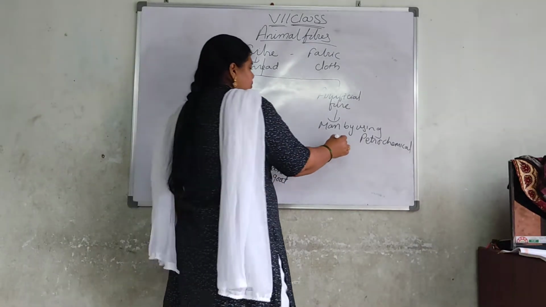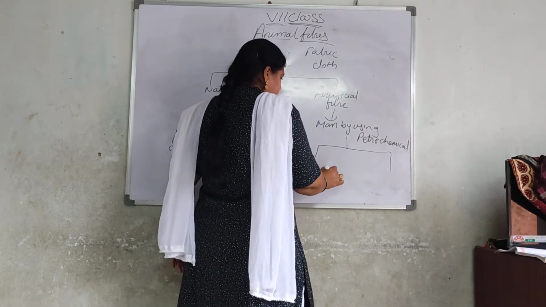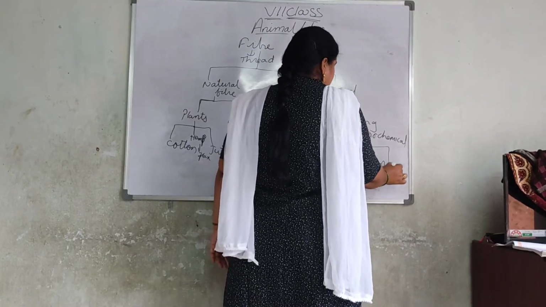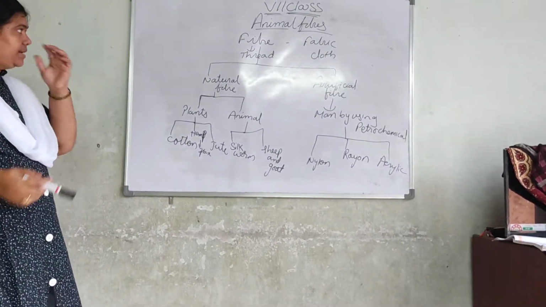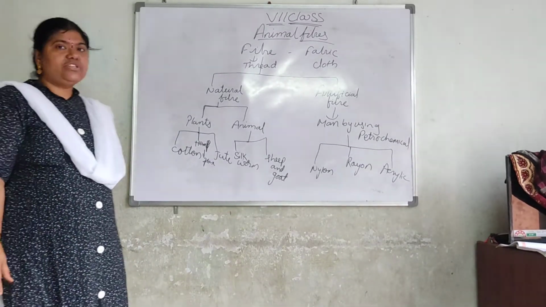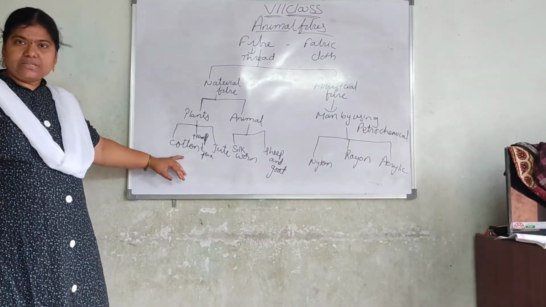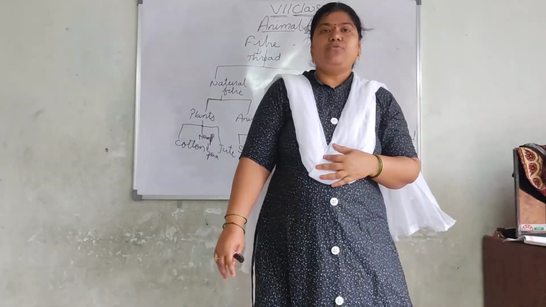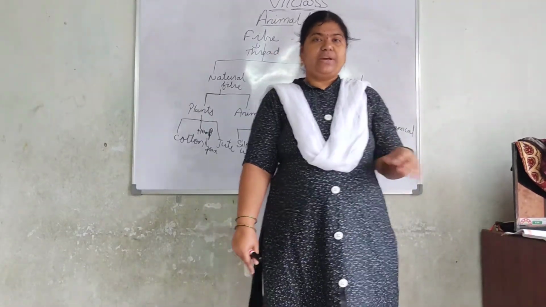Examples of artificial fibers are nylon, rayon, acrylic, etc. Now did you understand? Fiber means thread, fabric means cloth. Fibers are divided into 2, natural and artificial. Natural fibers are obtained from plants and animals. In 6th we discussed plant fibers. Now we are going to discuss animal fibers. From silkworm we are getting silk, and from sheep and goat we are getting wool.